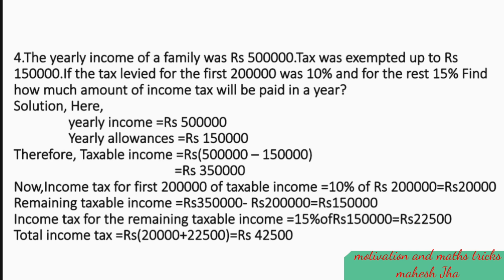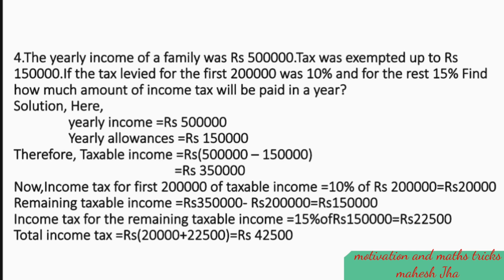Now here, fourth example. The yearly income of a family was rupees 5 lakh. Tax was exempted up to rupees 1 lakh 50,000. If the tax levied for the first 2 lakh was 10% and for the next 15%, find how much amount of income tax will be paid in a year.